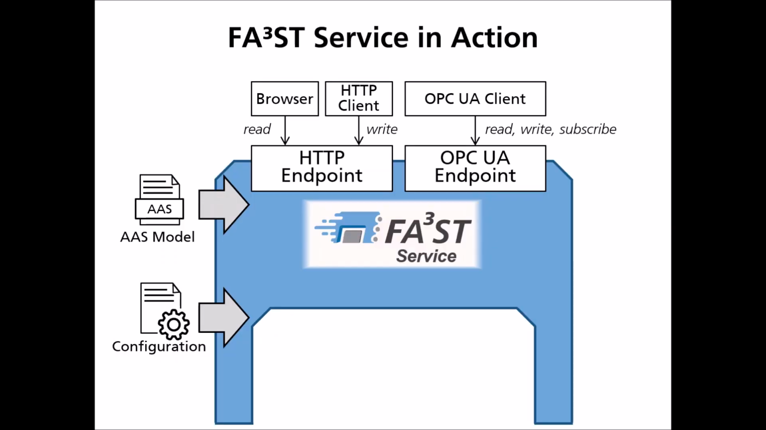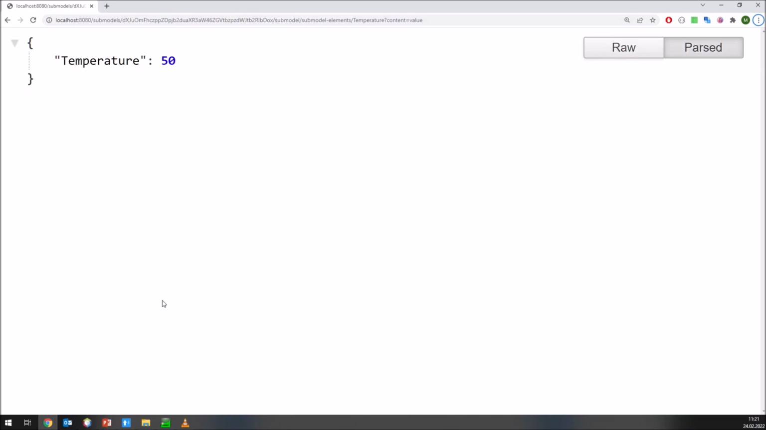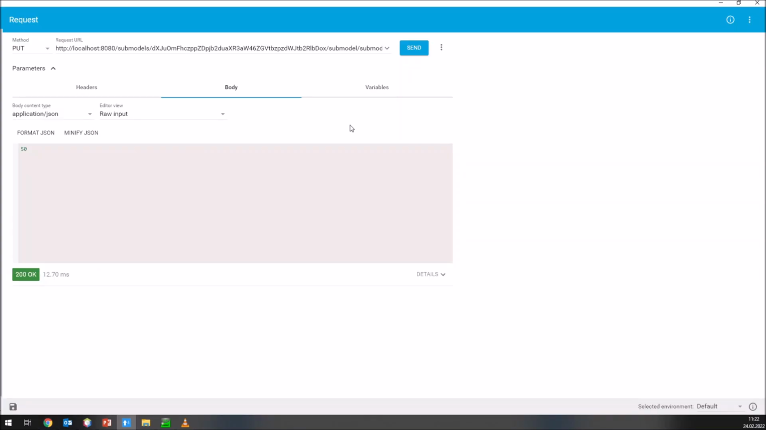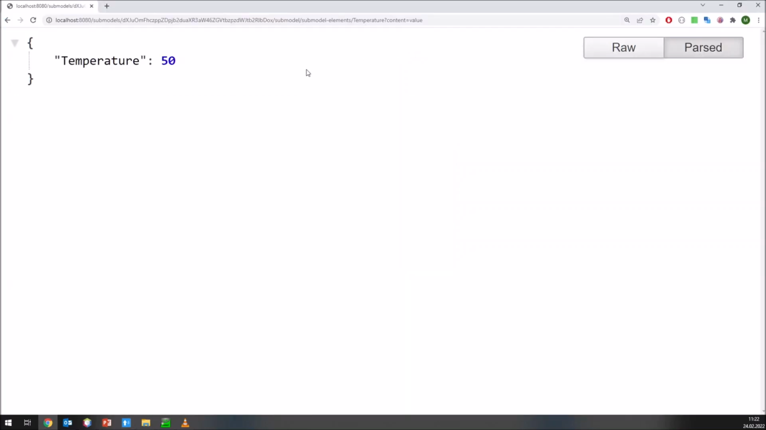As a first step, we will start our digital twin and read and write the temperature value via HTTP and OPC UA. Accessing the corresponding URL in the browser, we can see the current temperature value. With the help of an HTTP client, we can now update that value. Check by refreshing in the browser that this was successful.